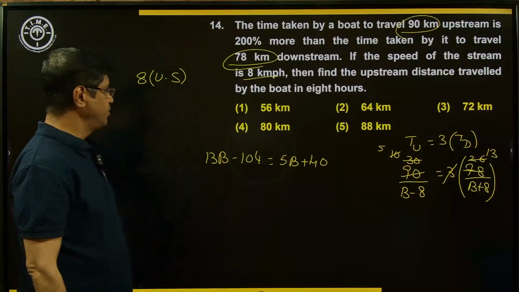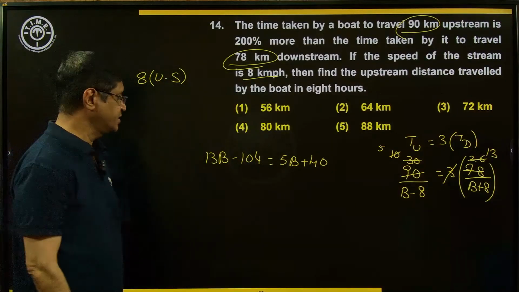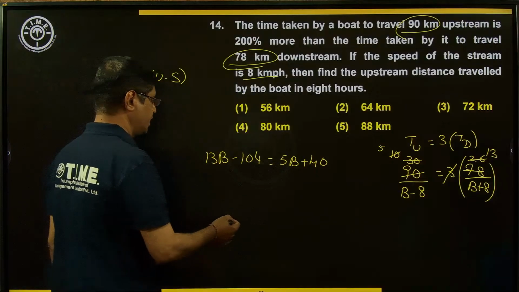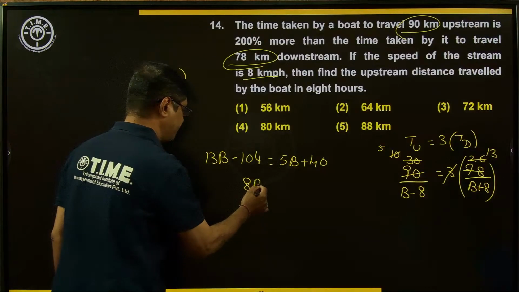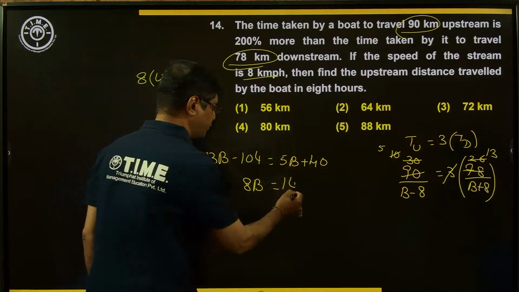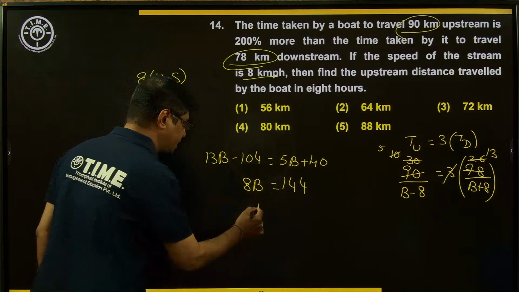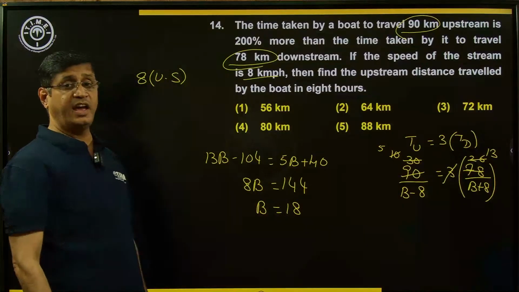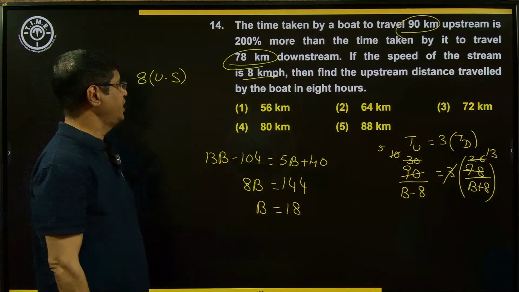Okay. Simplify, taking B on one side and numbers on the other side. 13B minus 5B, that is 8B, is equal to 144. How many times 8 is equal to 144? It is 18 times. So B is equal to 18.